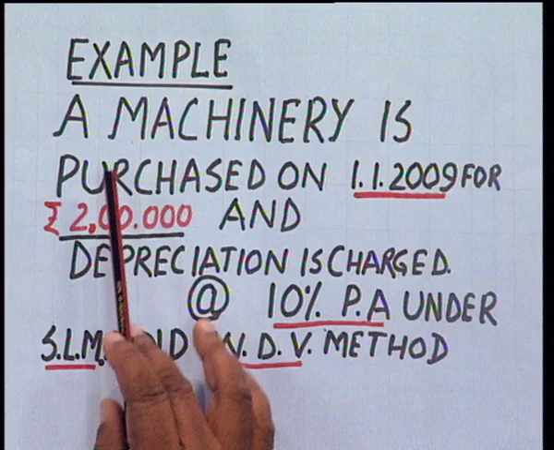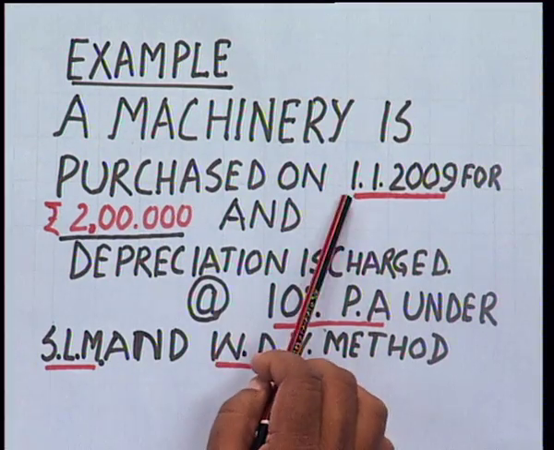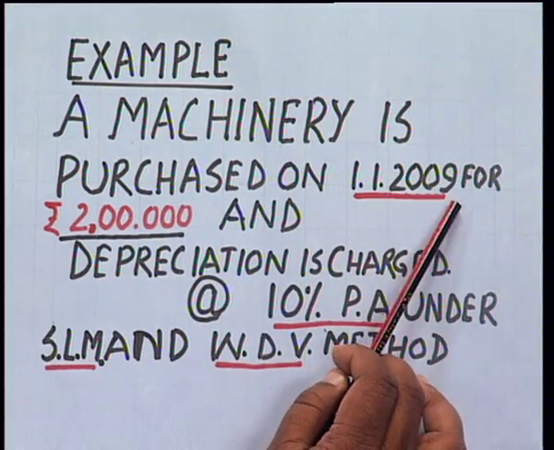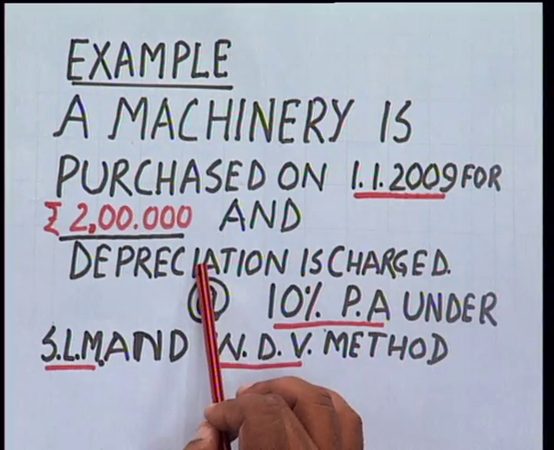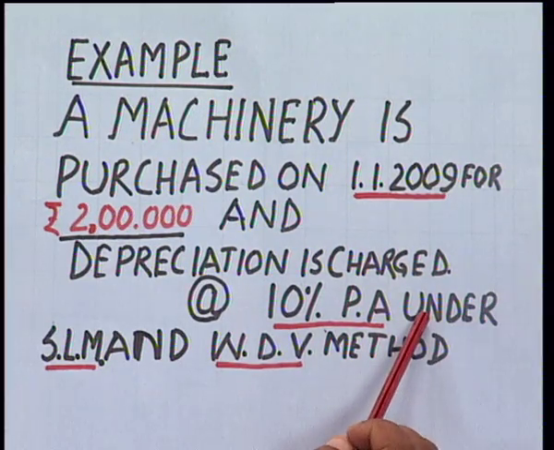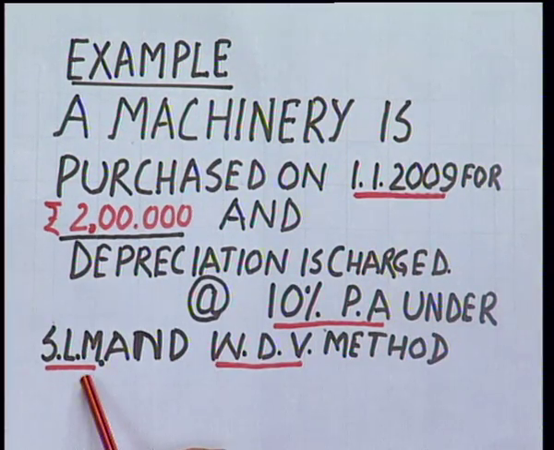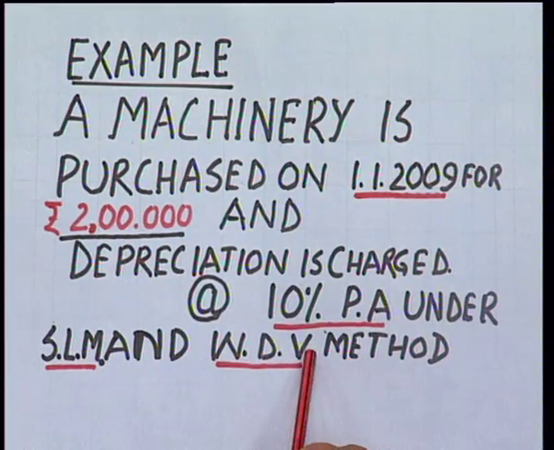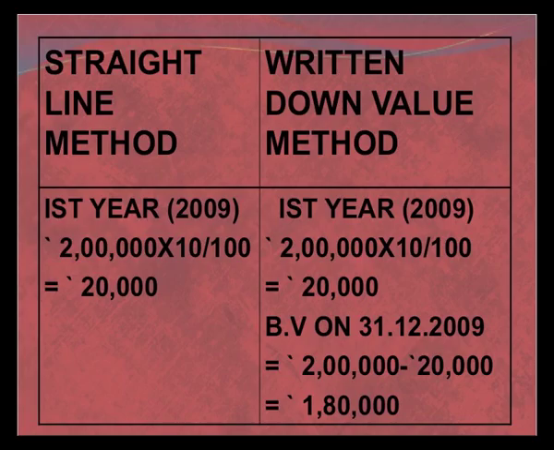Now, after knowing the value of depreciation, we must understand the accounting process. So, how do we calculate? We will take an example which we will solve with both methods, the straight line method and the written down value method. There is a machinery which is purchased on 1st January 2009 for rupees 2 lakh and the depreciation is charged at the rate of 10% per annum. We have to calculate the depreciation under the straight line method and the written down value method. Let us see how it is calculated.